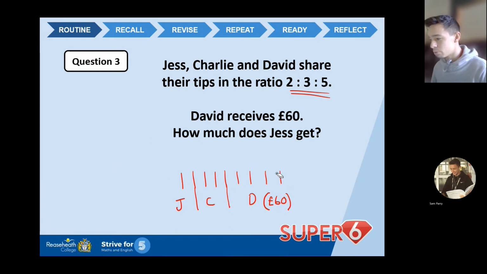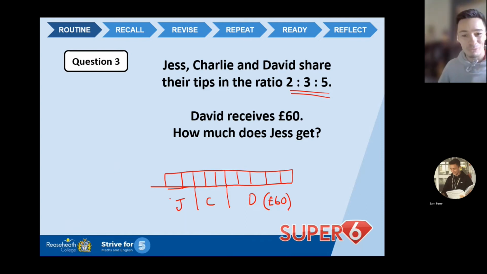So what I need to do, I accidentally deleted the bar. Right, let's fix this. Come on, Sam, use your skills. There we go. Look at that, you would never know, okay? Right, the bar is back, we're back.